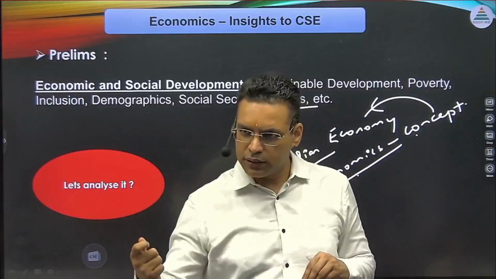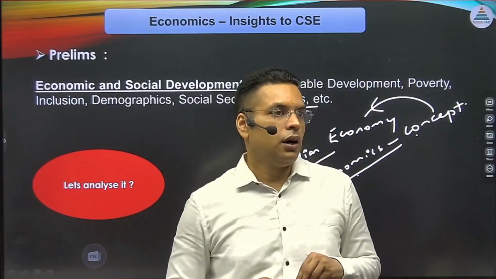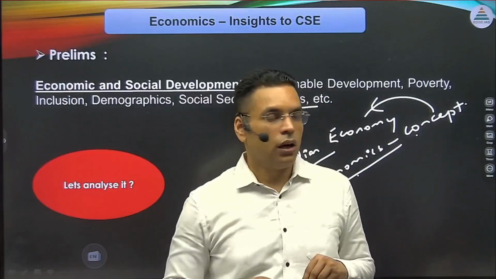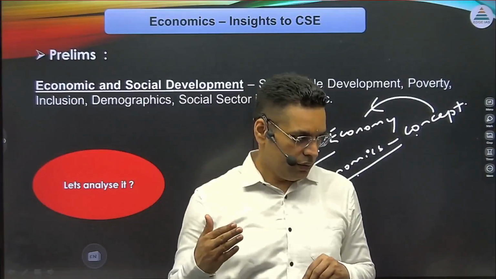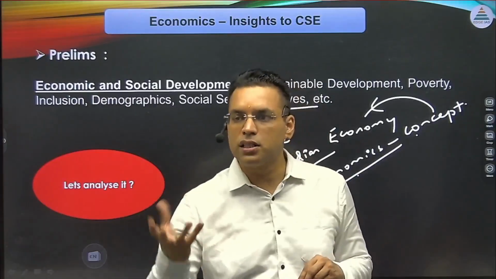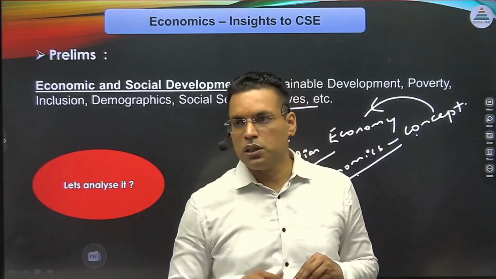Why India is poor, if we say that India is poor comparatively, or for that matter, why India is not doing so well. But then, every journey has its own challenges, so we'll understand all that. So they are more concerned about the trends of the economy, how economy has functioned till now, the journey of economy.